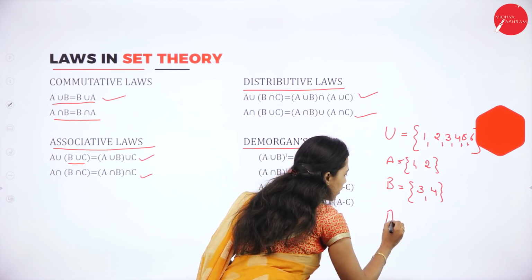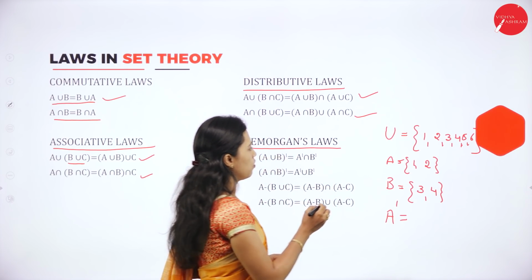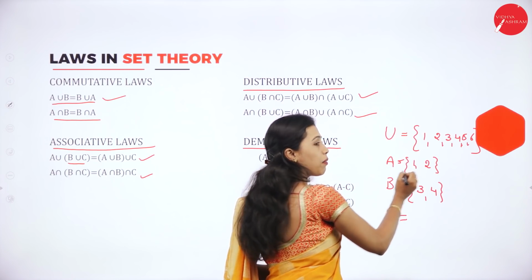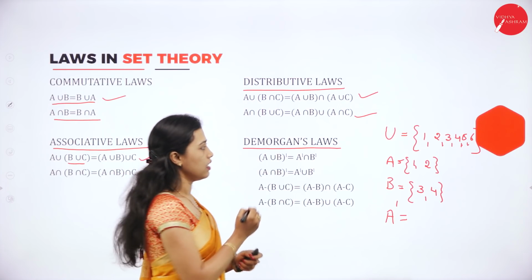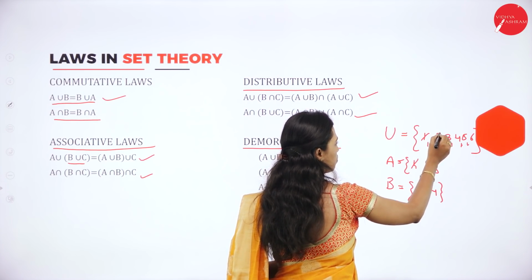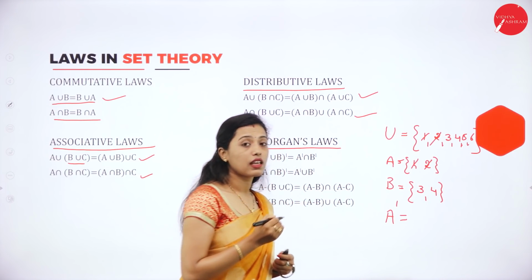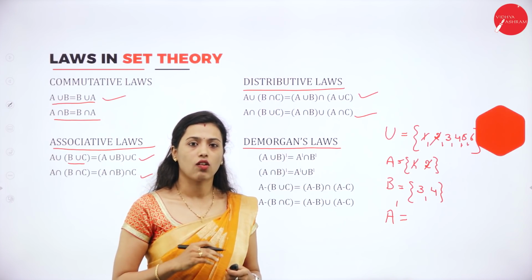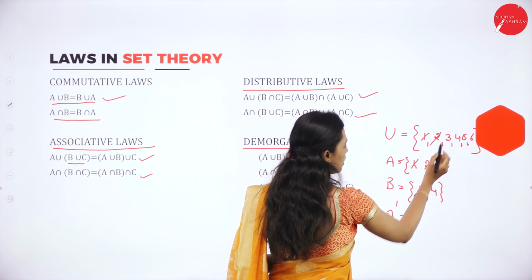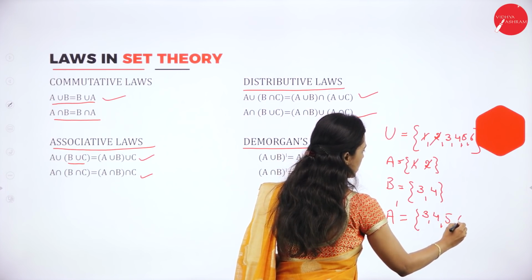So, we have to find out A complement. Set A is equal to 1 and 2. So we have to compare with universal set. So 1, 1 get cancelled, 2, 2 get cancelled. What is remaining in universal set is called complement of set A. So remaining is 3, 4, 5, 6.